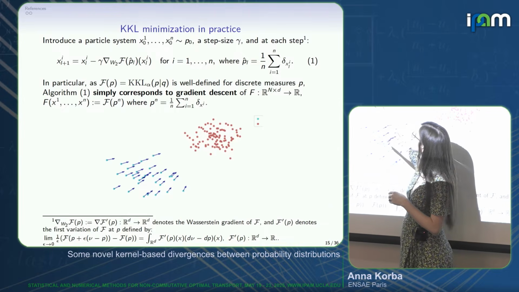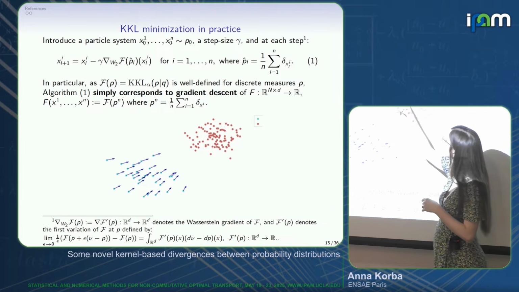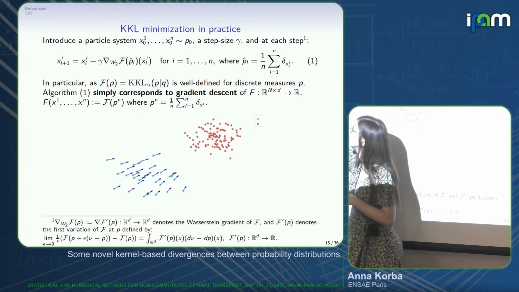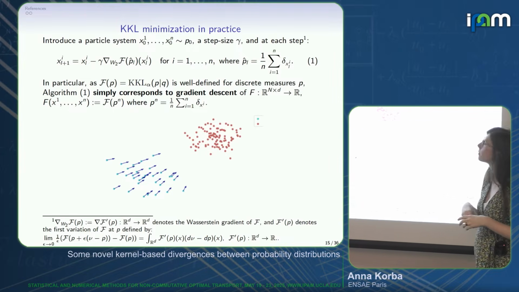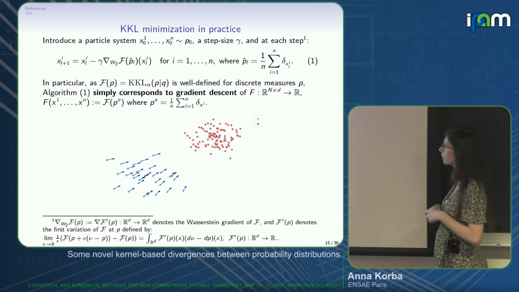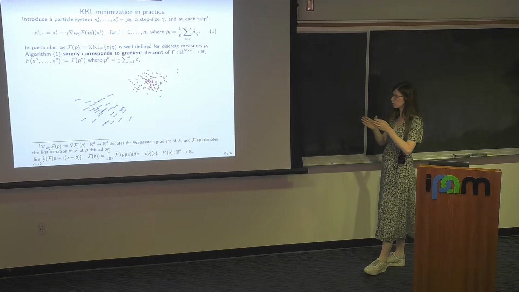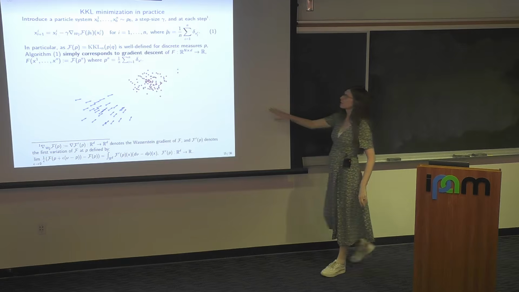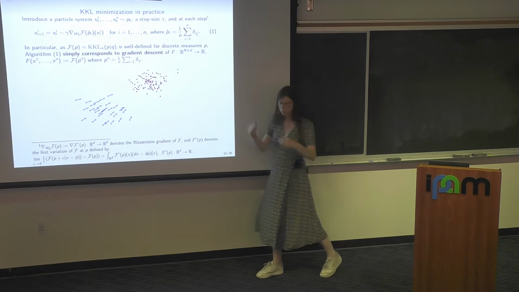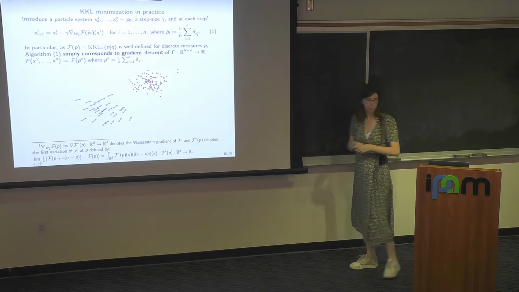This thing depends on the discrete measure P of the particles. You can reparametrize it as a function of the particles, and this is gradient descent of this object. So I'm just showing that in practice, you're doing gradient descent of this objective. The story behind is that you're discretizing a Wasserstein flow.